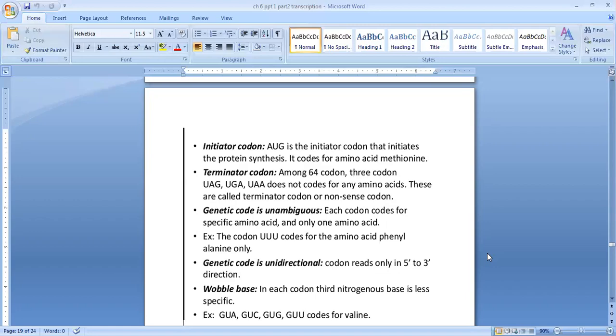Wobble base: in each codon, the third nitrogenous base is less specific. For example, GUA, GUC, GUG, GUU code for valine, which is one of the amino acids. So that is the wobble base.